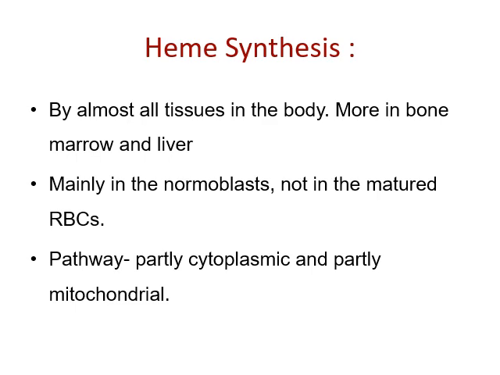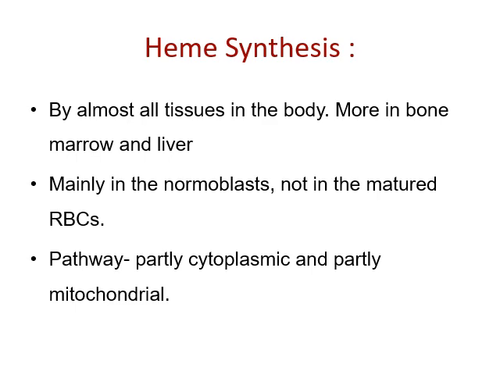Let's go in detail about heme biosynthesis. Heme biosynthesis takes place in almost all the cells in the human body, but it occurs to a greater extent in bone marrow and liver cells. So in bone marrow, it is mainly utilized for the synthesis of RBCs or hemoglobin for the purpose of transport of oxygen, whereas in liver it is mainly used for the synthesis of non-RBC proteins and enzymes, specifically for the cytochrome P450 enzymatic system synthesis.